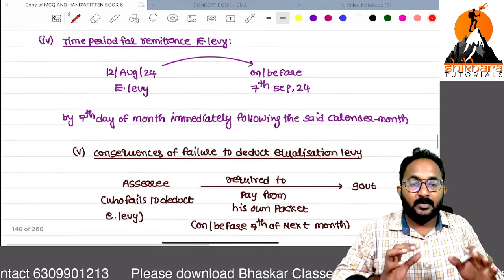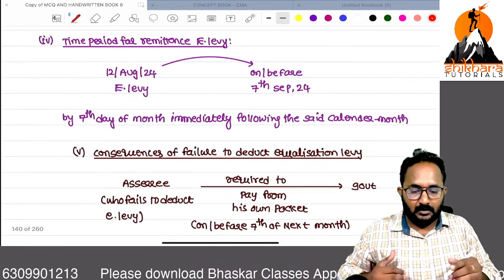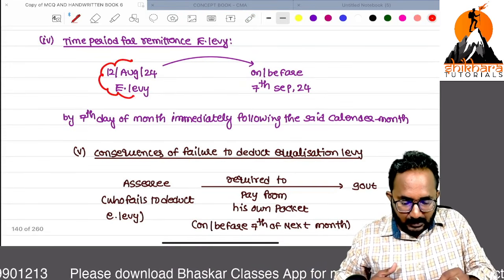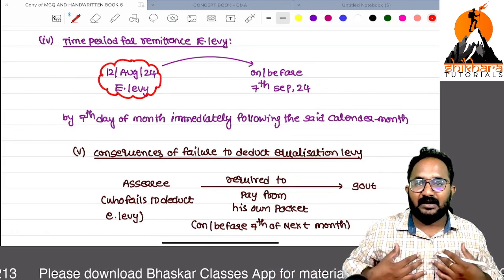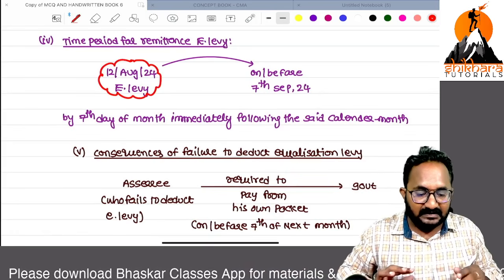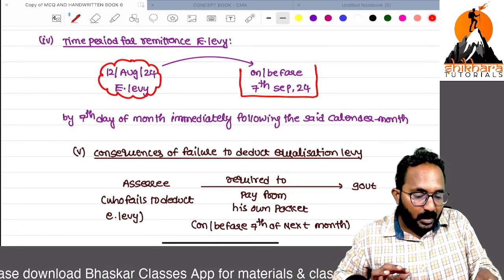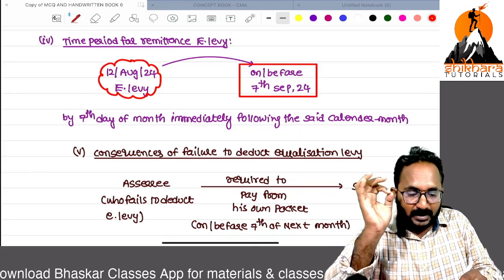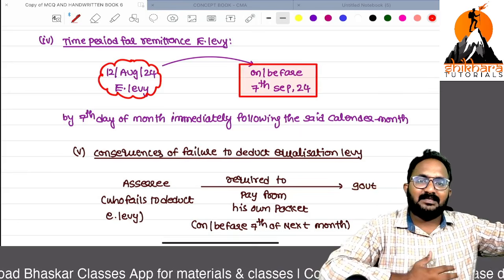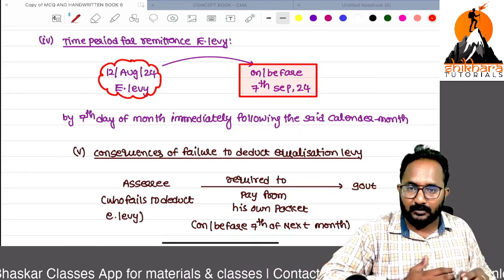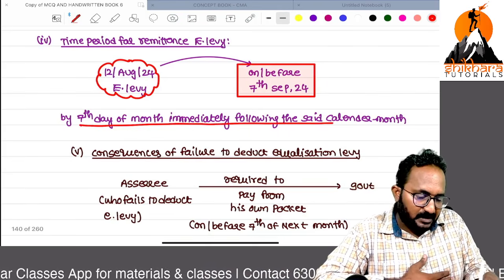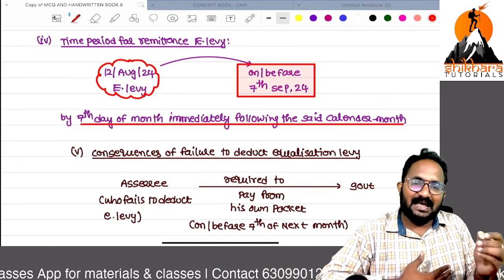So remember, what is the time period for remittance? Suppose on 12th we deducted that equalization levy in the month of August. Next month, on or before 7th, we have to make the payment. So next month 7th on or before. This is only the 7th of next month. Yes, that is a calendar month.